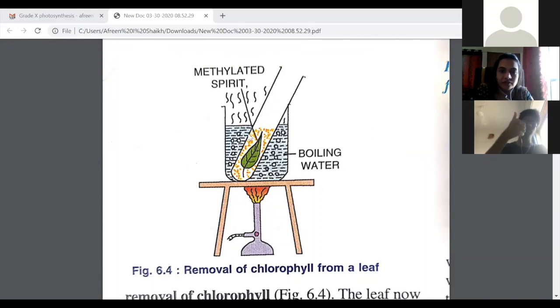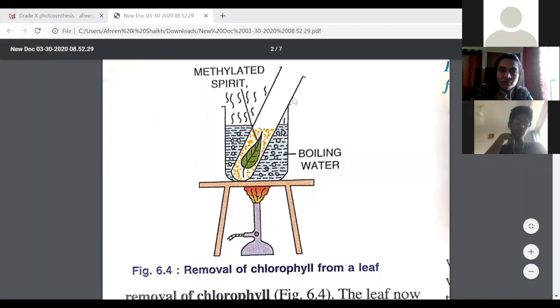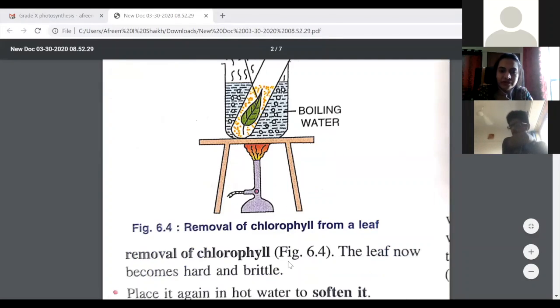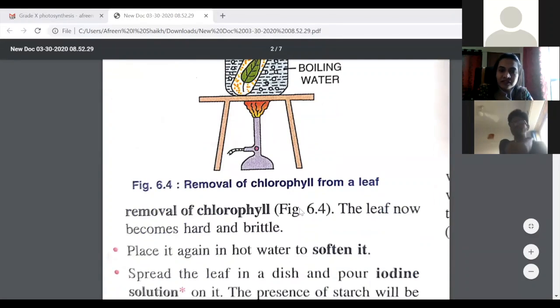Okay. So you boil it in methylated spirit in this manner. Water bath is this. Can you see this beaker with boiling water placed over a flame? And you see a test tube with methylated spirit, and the leaf which was previously boiled is put into it. Now this process is done for the removal of the pigment chlorophyll.